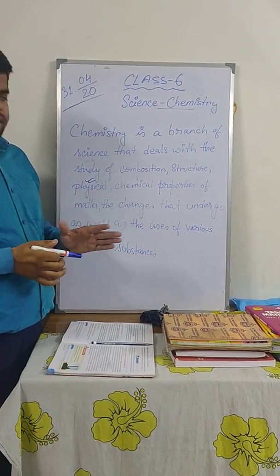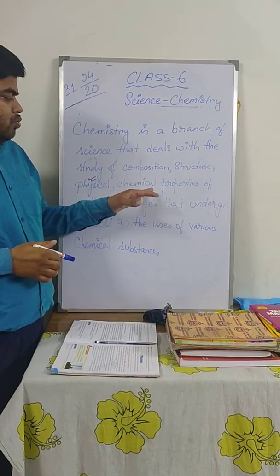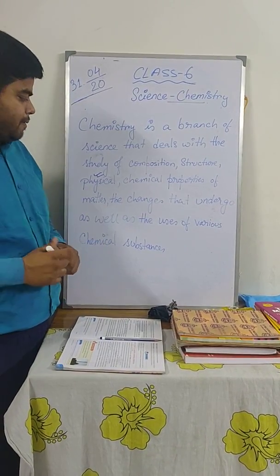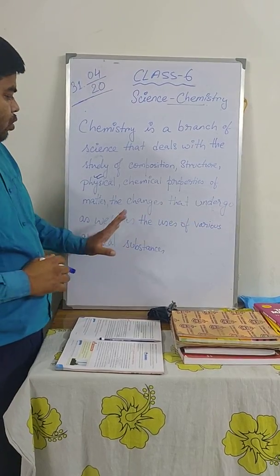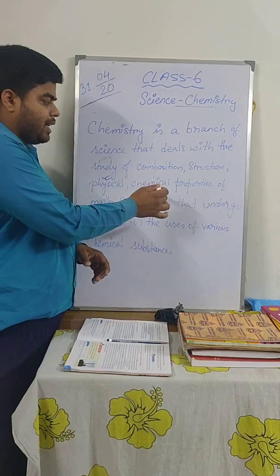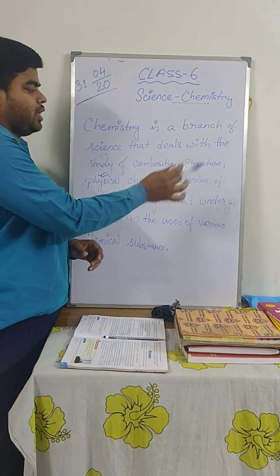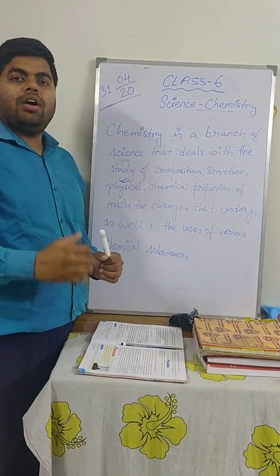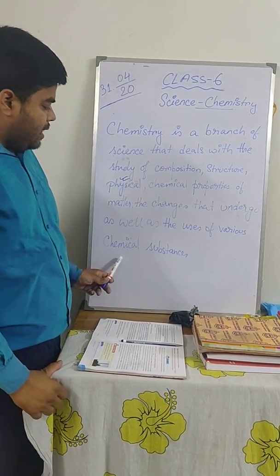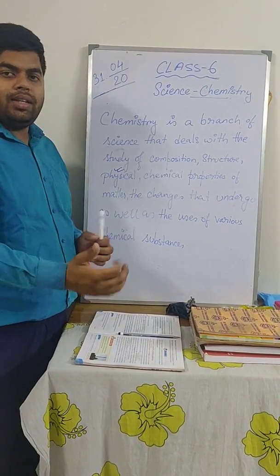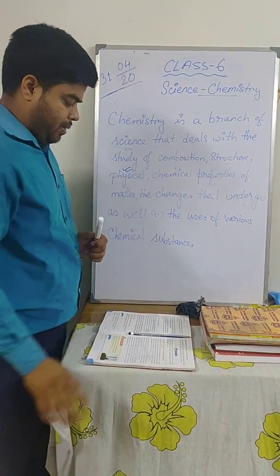So there are physical changes. Whatever changes that undergo, either physical or chemical, is when you take an action on a matter. And the uses of chemical substances, as I have told you, we will learn when you go further into the chapter.